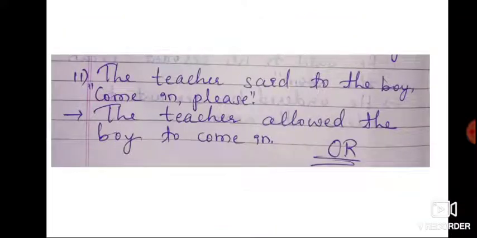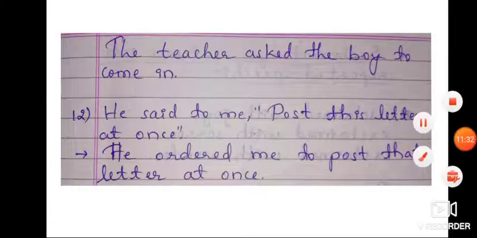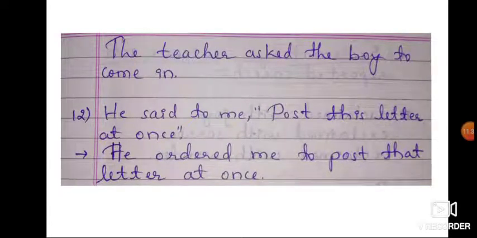The teacher said to the boy, come in please. The teacher allowed the boy to come in. Or you can also change this sentence in a different way. The teacher asked the boy to come in. The next sentence, he said to me, post this letter at once. He ordered me to post that letter at once.